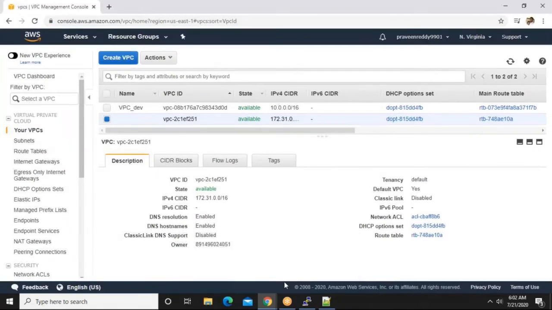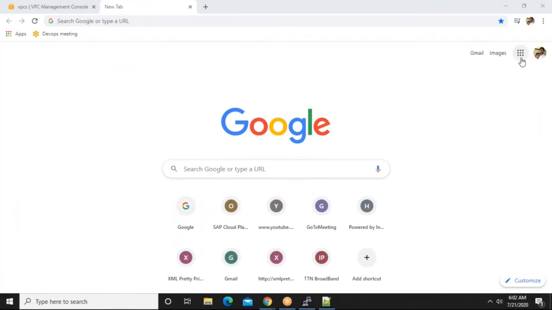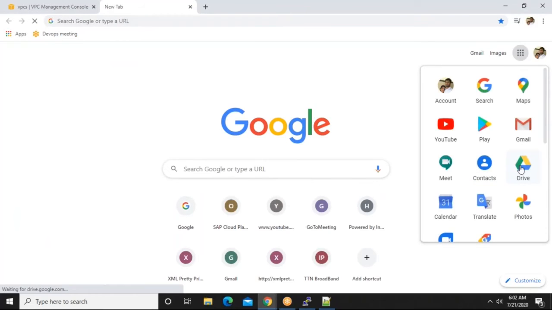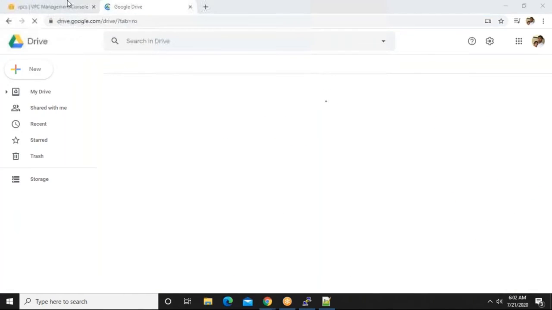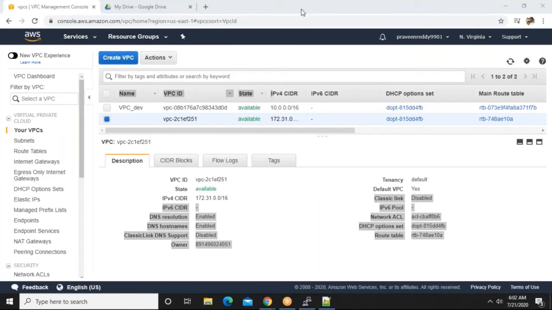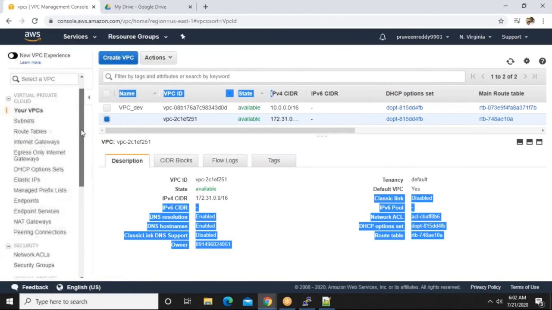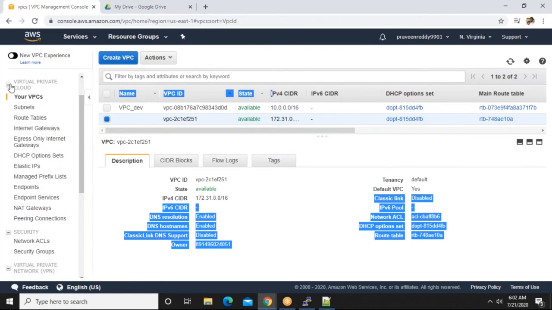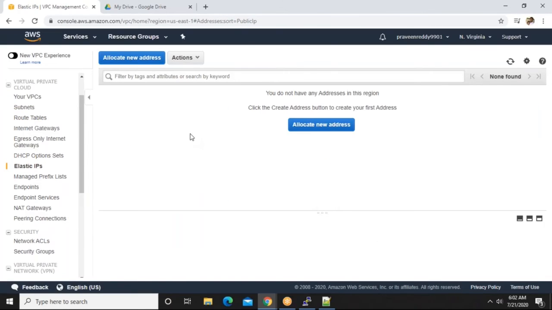Can you open my Google Drive once, guys? One more thing. Can you go to that VPC concept? Here on the left hand side you can see the Elastic IP concept. Left hand side, come down. Yes, click on it. So guys, what is Elastic IP?